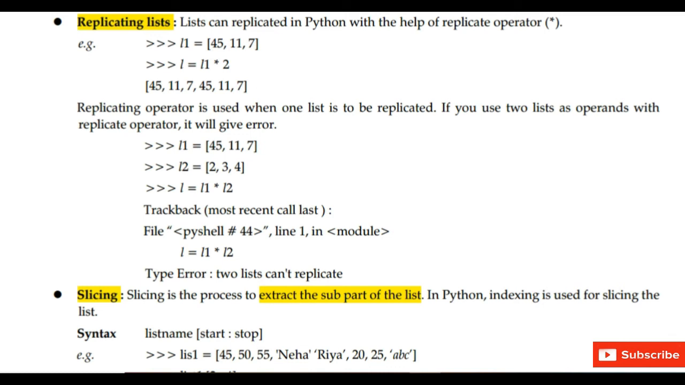But if you want to use two lists as operands with the replicate operator, then it will give an error. For example, we have taken a list L1 and we have taken another list, that is L2. Now if we multiply L1 with L2, L1 asterisk L2, then it will give an error because we cannot replicate the two lists with each other.